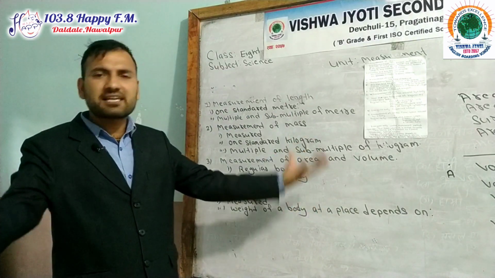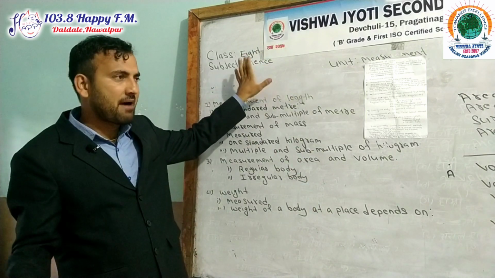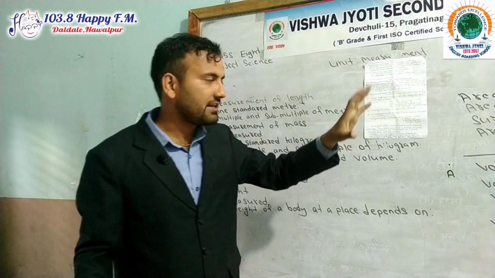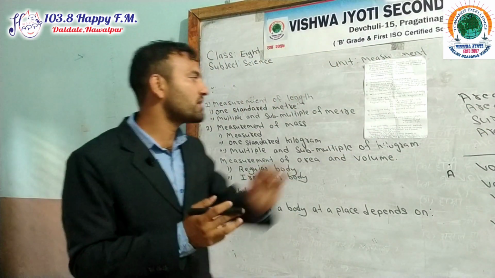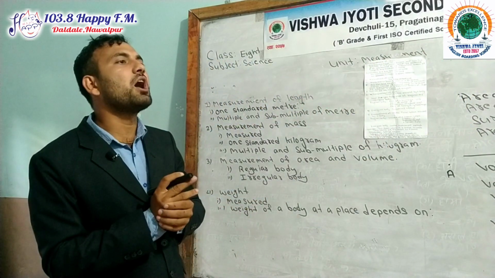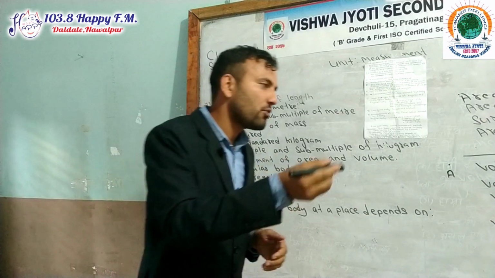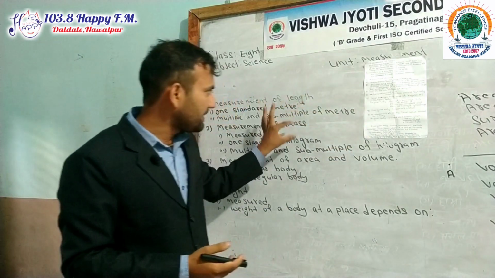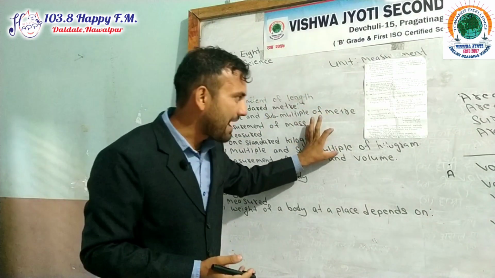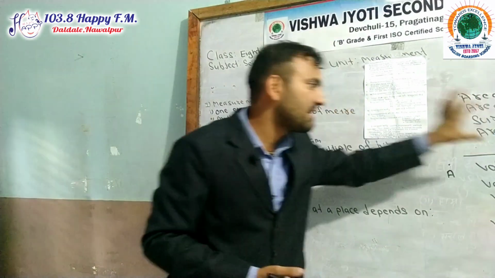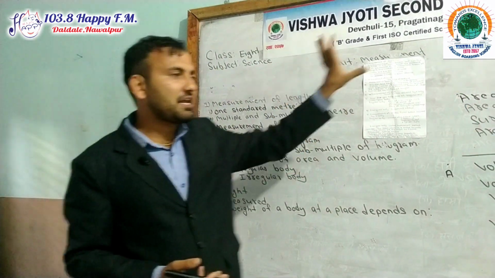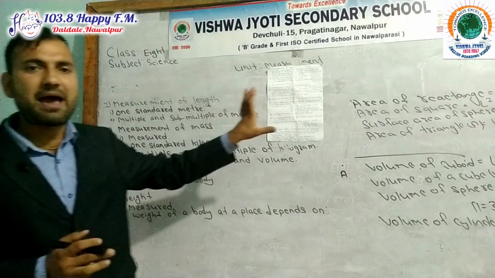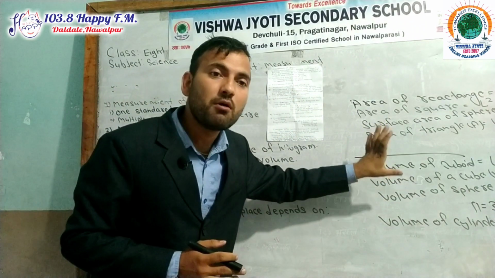What is the difference between mass and weight? Mass means the amount of matter contained in a body. Weight is the force by which a body is pulled towards the center of the earth or planet. Mass is measured by beam balance; weight is measured by spring balance. The SI unit of mass is kilogram; the SI unit of weight is Newton. Mass value remains constant. Weight value is variable from place to place.